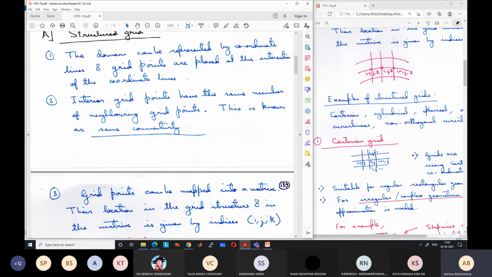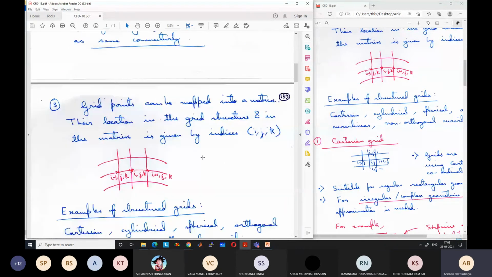And third point is that grid point can be mapped to a matrix. For example, the location of any point in the grid structure and in the matrix can be given by index i, index j, and index k. So indices i, j, and k can give us the location of any point. So I can say that please go to point 2, 3, 4, and you will know which point it is. If I say please go to point 53, 37, 63, you will know which point this is. So this can be easily mapped. These are the features of a structured grid.